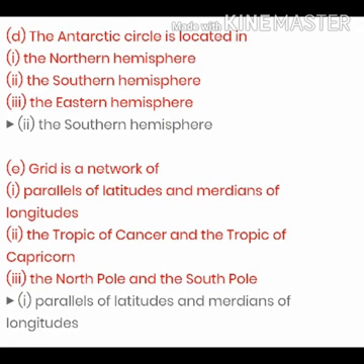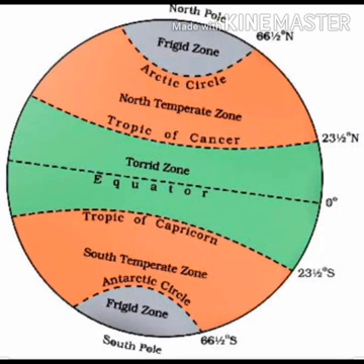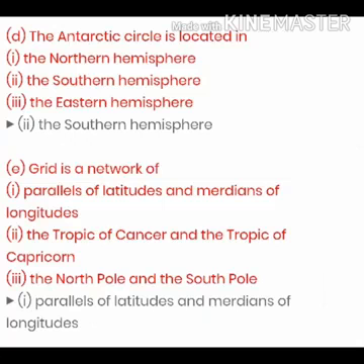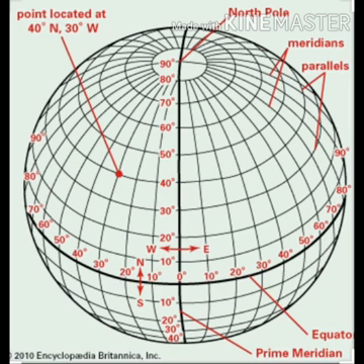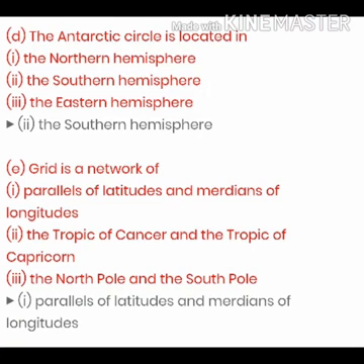The next one is: Antarctic Circle is located in which hemisphere? Northern, southern or eastern? Just see the diagram. It is located in the southern hemisphere. Next is: grid is a network of parallels of latitudes or meridians, Tropic of Cancer or Capricorn, North Pole or South Pole. So grid is the network of parallels of latitudes and longitudes. Got it?